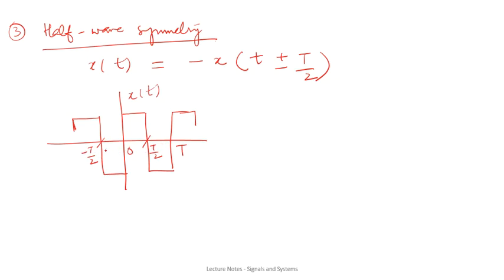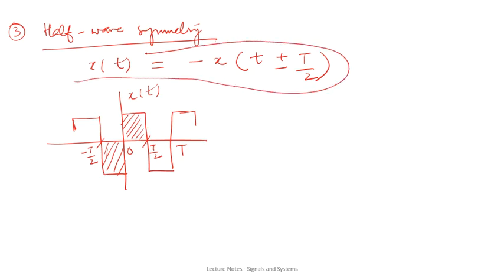If you look at this waveform, the waveform from minus T by 2 up till 0, that is this portion, is the opposite of the waveform from 0 to T by 2, isn't it? That is this part. You can also see the relation for this has to be satisfied.